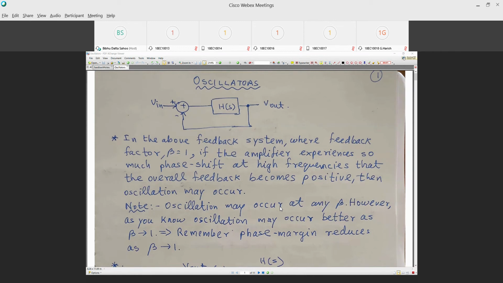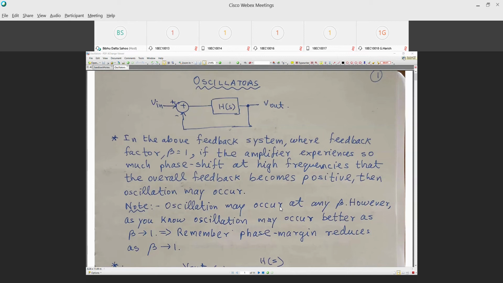But in oscillators, we really want oscillation. We want the system to oscillate and give us a precise clock, which is used to drive almost all the systems in the world, right? The CPU runs off of a clock. Your cell phone runs off of a clock. Any other system that you come across is a synchronous system, meaning it needs a clock. That means we need to be able to generate a precise clock, and for generation of precise clocks, we need oscillators.